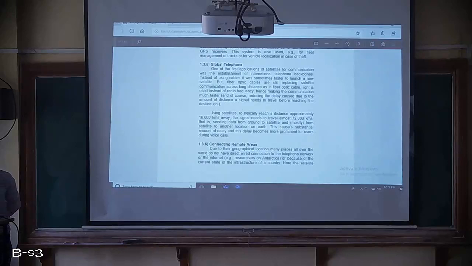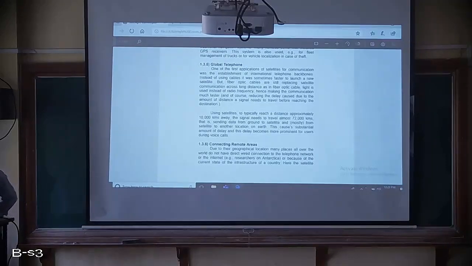Actually we can say that the satellite which is used for global telephonic purpose is the backbone of international communication. So instead of using cable, you can use the satellite for communicating with other people.